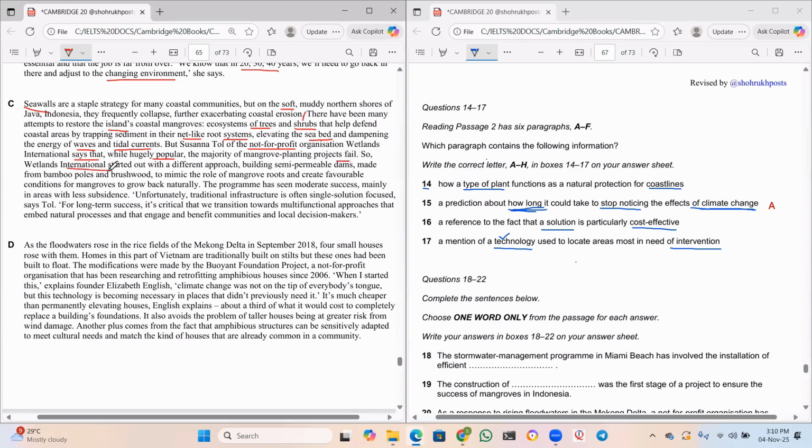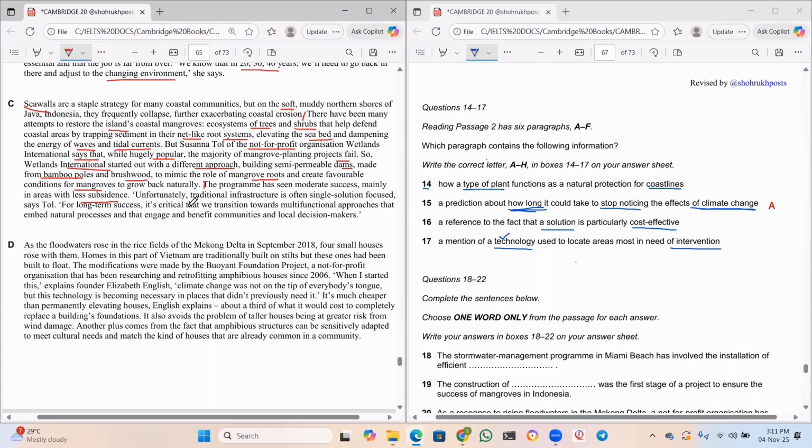So Wetlands International started out with a different approach. Building semi-permeable dams made of bamboo poles and brushwood to mimic the role of mangrove roots and create favorable conditions for mangroves to go back naturally. The program has seen moderate success, mainly in areas with less subsidence.